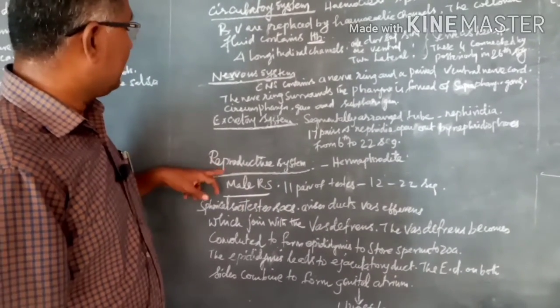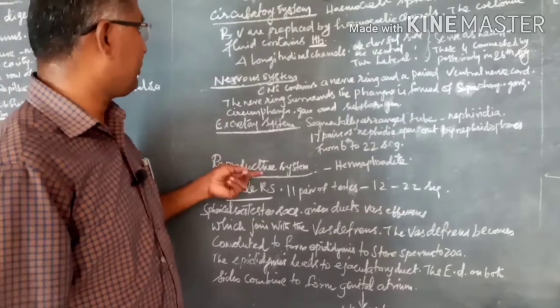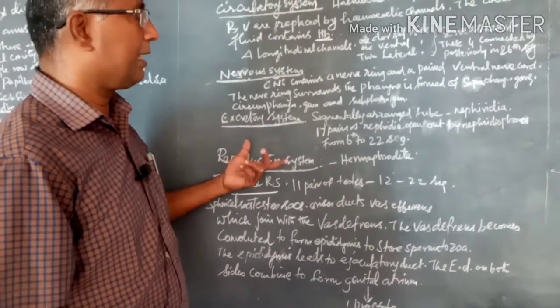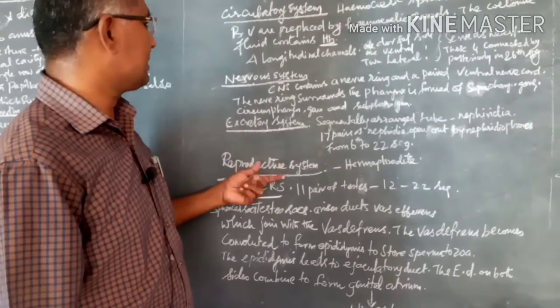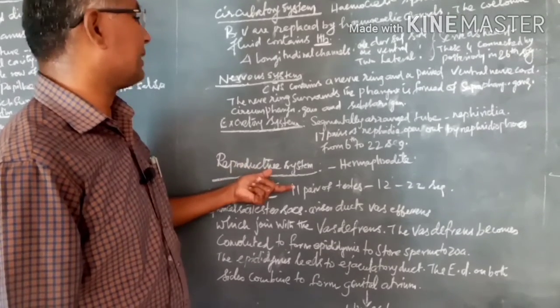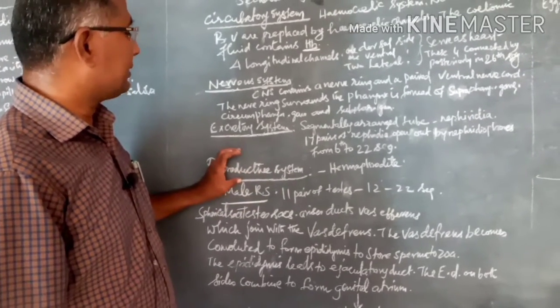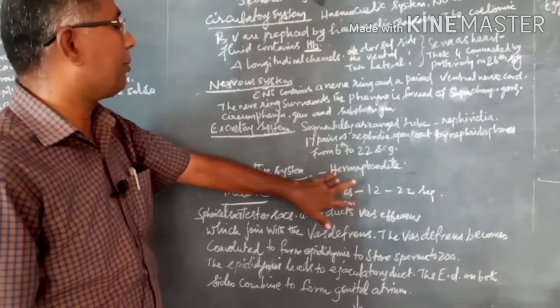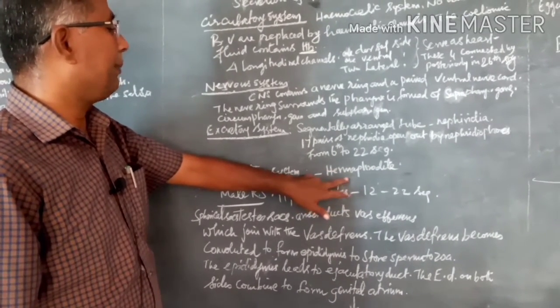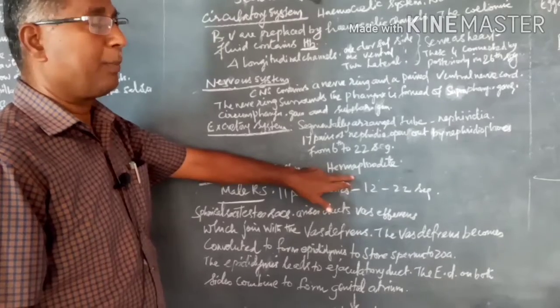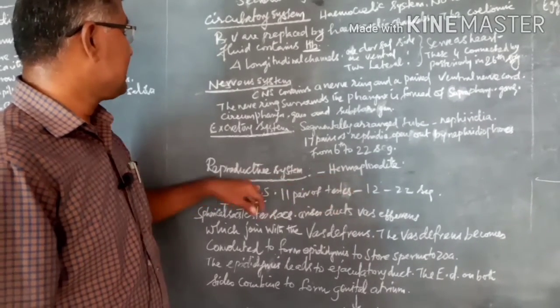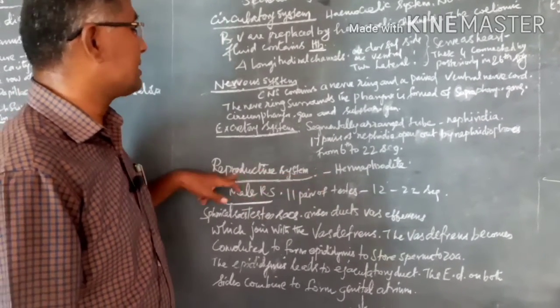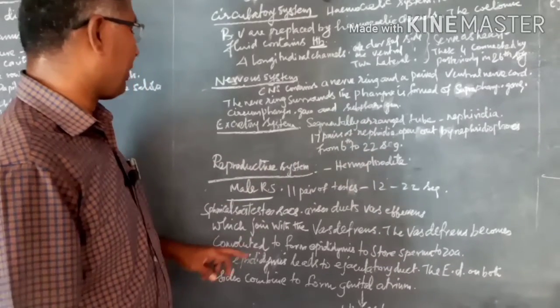Then next one is the reproductive system. Reproduction, what is reproduction? They give birth to their young ones. That is called reproduction. Actually, the animal is hermaphrodite because the male as well as female reproductive organs are present in the same animal. That's why the leech is called a hermaphrodite.